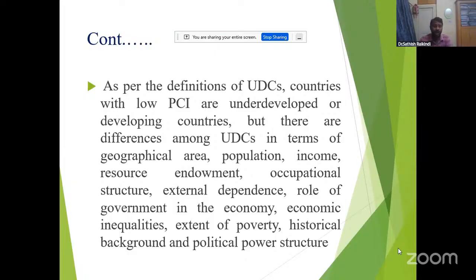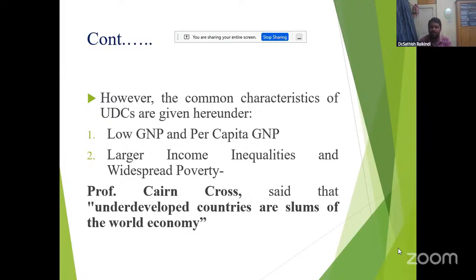However, the common characteristic features of the underdeveloped countries are given here. First, low GNP and per capita GNP. Low GNP means gross national product is very low, and per capita income is very low. That's why there are large inequalities of per capita income between UDCs and DCs, that is, between underdeveloped countries and developed countries.